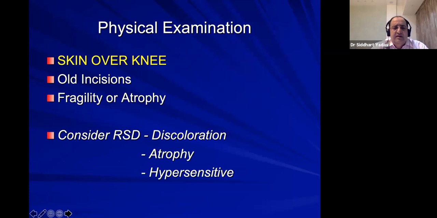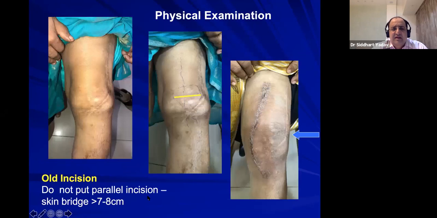Now, skin over the knee is very important to see any old incisions, where the skin is fragile, atrophic, any fungal infection. If the patient is previously operated, you should always rule out RSD or CRPS. In those cases, there's discoloration, there could be hypersensitivity or atrophy of the skin, or the patient has symptoms out of proportion. For example, this is an operated knee, so all previous incisions we have to carefully plan, because the skin over the knee is very mobile.